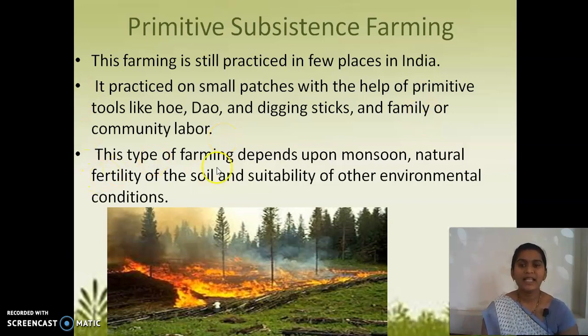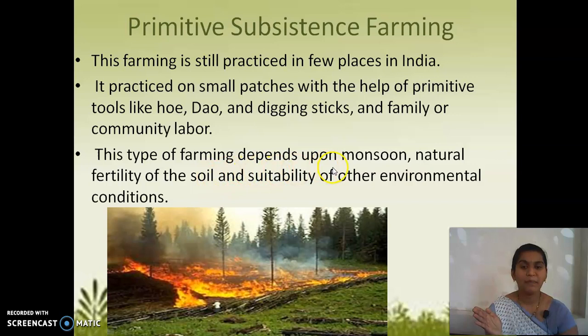See, this type of farming depends upon monsoon, natural fertility of the soil and the suitability of other environmental conditions. Here they do not use any artificial things or technology, no bore wells or tube wells for water.